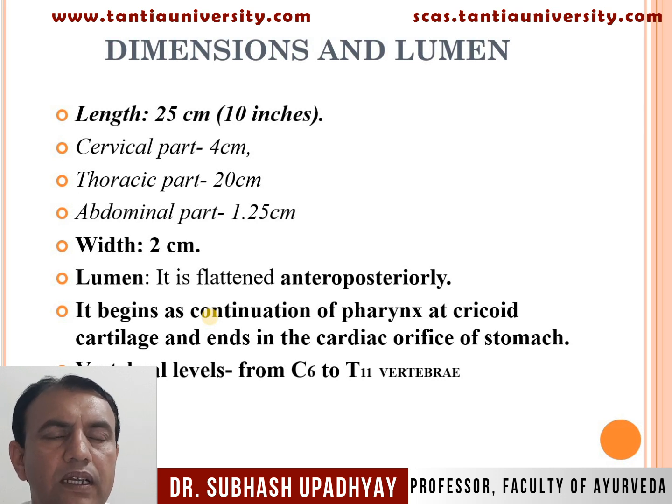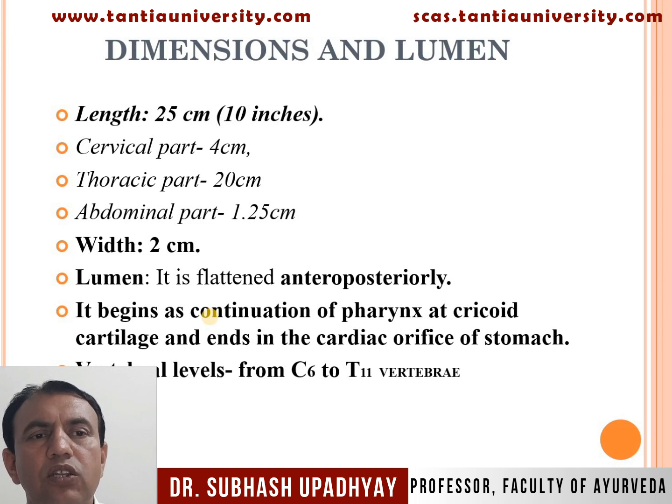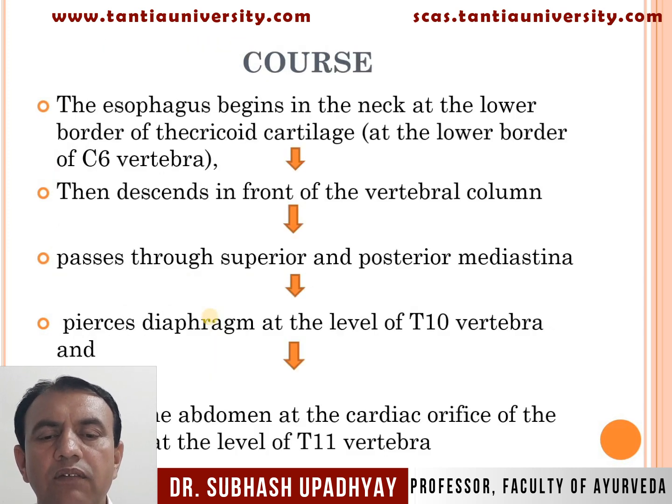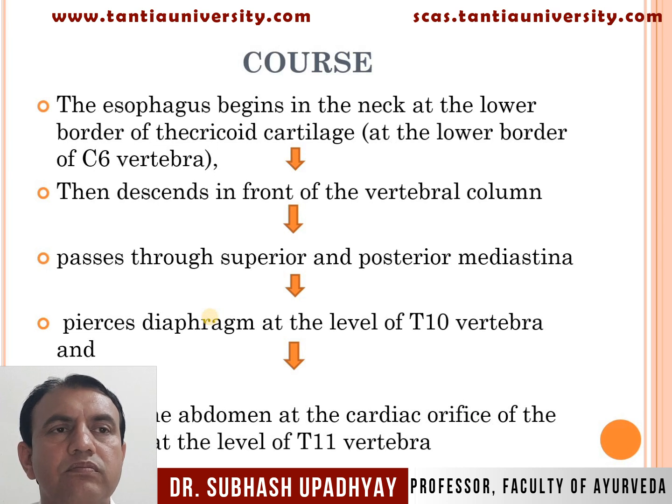Lumen of the esophagus: it is flattened anteroposteriorly. It begins as a continuation of the pharynx at the cricoid cartilage and ends at the cardiac orifice of the stomach. Level of vertebra: from the 6th cervical vertebra to the 11th thoracic vertebra.